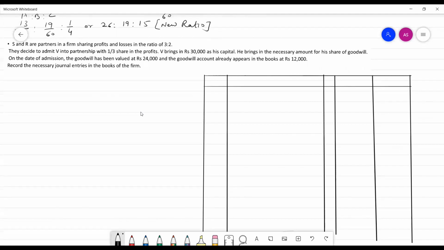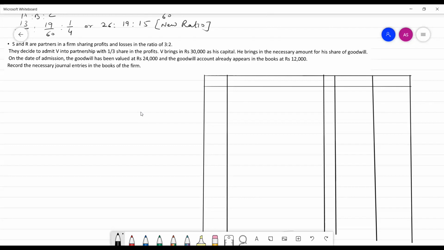S and R are partners in a firm sharing profit in the ratio 3:2. They decide to admit B into the partnership with 1/3 share. B brings 30,000 as his capital. He also brings his share of goodwill. On the date of admission, goodwill has been valued at 24,000.